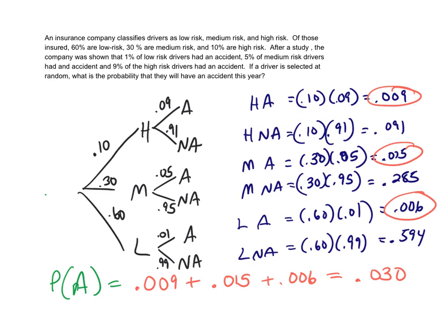So making these tree diagrams can be really, really helpful because it really helps you see all the outcomes and you can find the probability of each of them occurring.